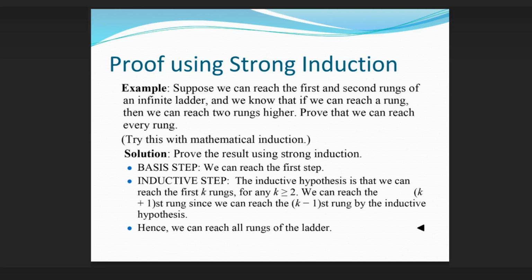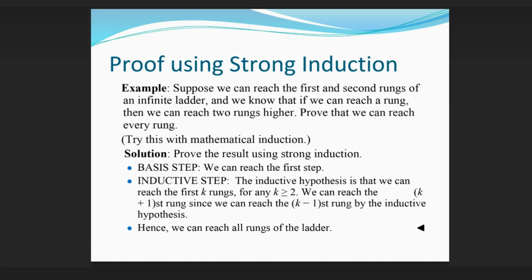Proof using strong induction example. Suppose we can reach the first and second rungs of an infinite ladder, and we know that if we can reach a rung, then we can reach two rungs higher. Prove that we can reach every rung. Try this with mathematical induction. Solution: prove the result using strong induction.